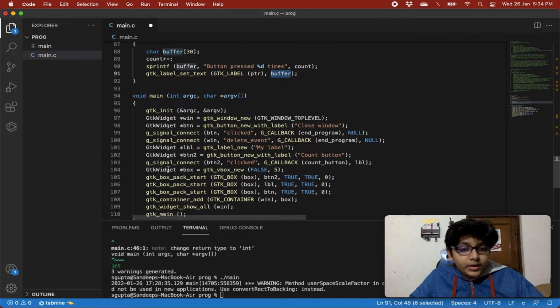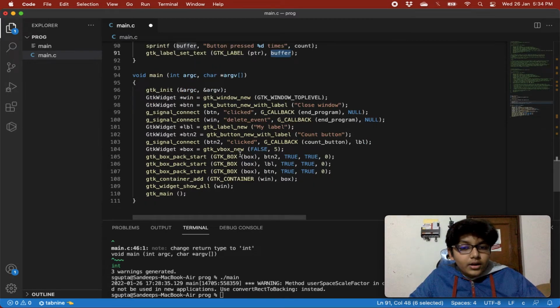Let's move on. We are creating our vertical box, and we have false and 5 in it, and then we are doing gtk_box_pack_start, and first we are adding button 2, then we are adding label, and then we are adding button. Finally, we are calling gtk_container_add, passing it window, typecasting window to GtkContainer first.